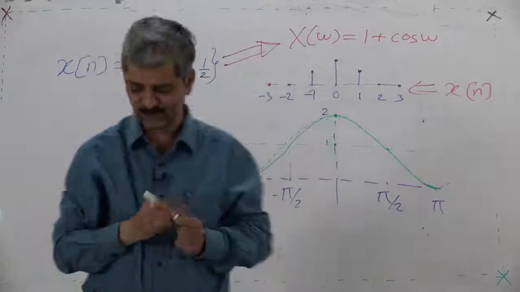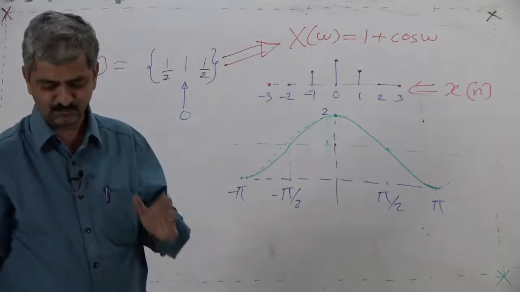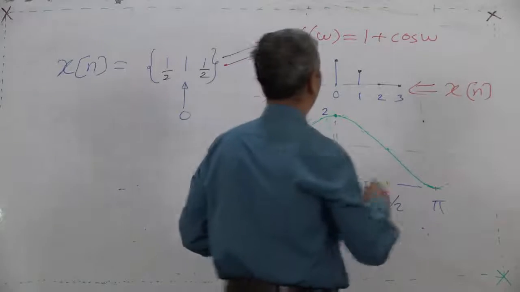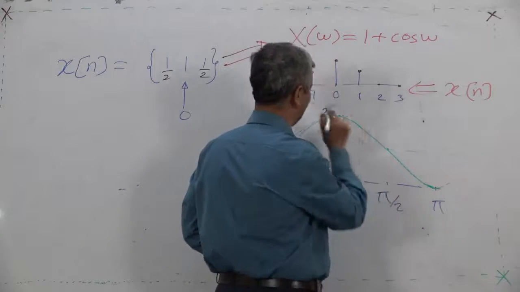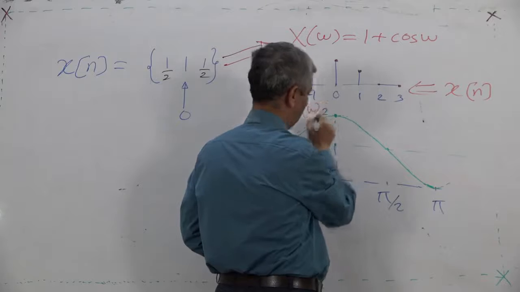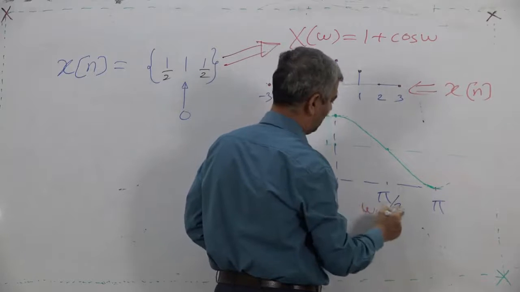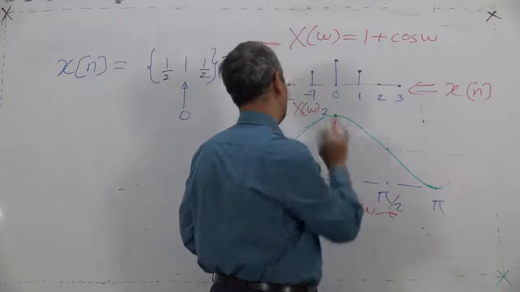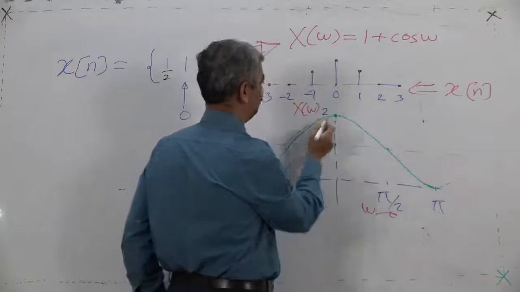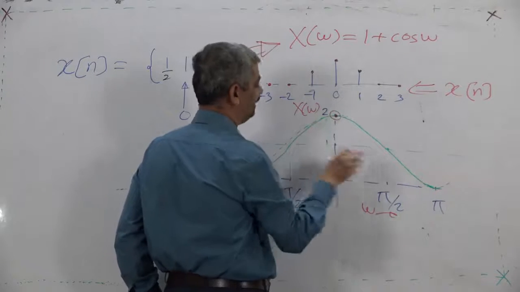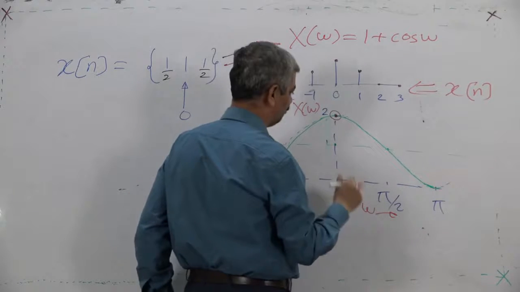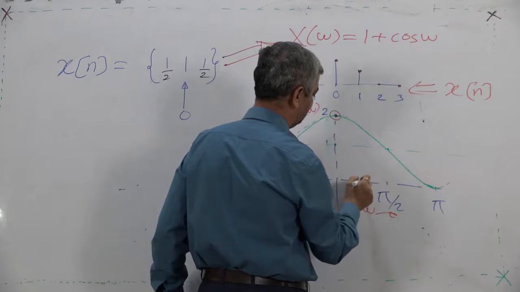Now my big question: the value of X of omega at omega is given by this curve. The value of X of omega at omega equal to 0 is 2.